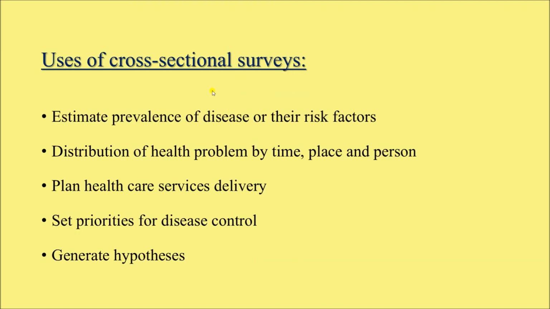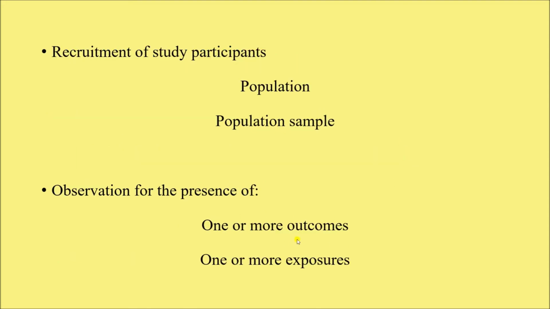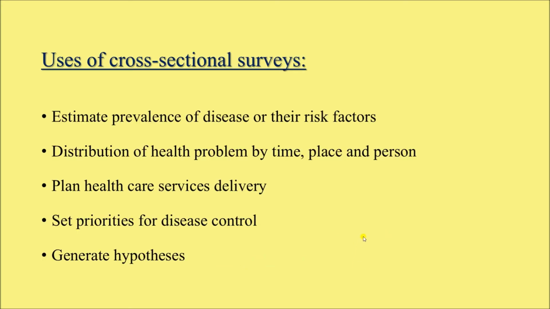So, what are the uses of cross-sectional surveys? We can estimate the prevalence of a disease or its risk factors. As I already mentioned, looking at the outcomes we can estimate the prevalence of hypertension, diabetes, etc. And also for different exposures, the proportions can be found out, so the risk factors can also be estimated. Distribution of health problems by time, place and person. This time, place and person distribution of diseases has already been discussed in part 2.